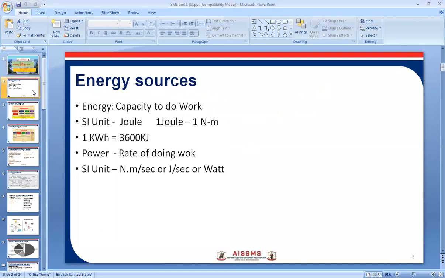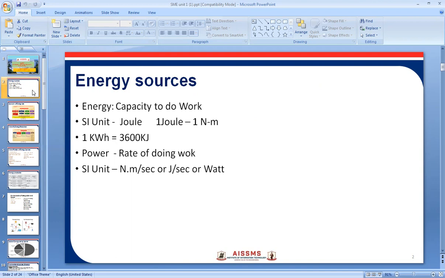So, what is energy? Capacity to do work is known as energy. Then, what is the unit of energy? It is the joule. 1 joule is equal to 1 Newton meter, and 1 kilowatt hour is equal to 3600 kilojoules. Then, what is power?